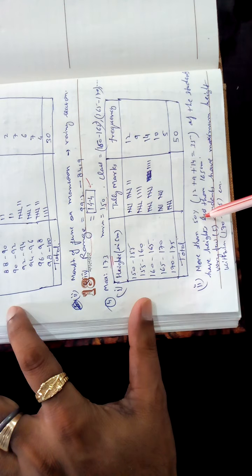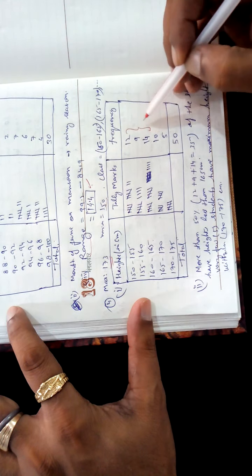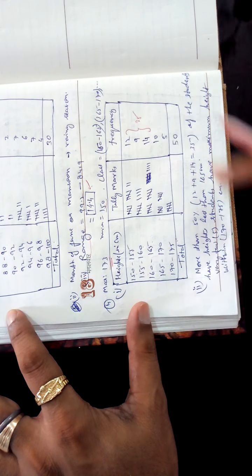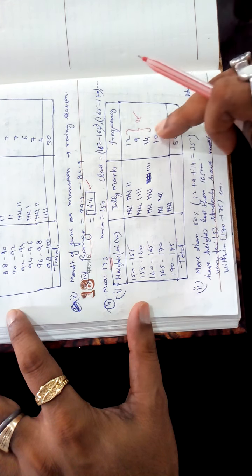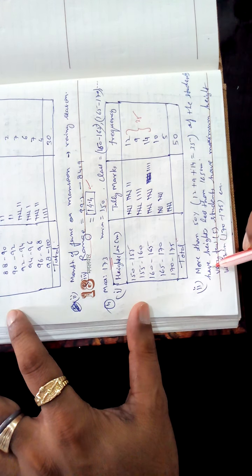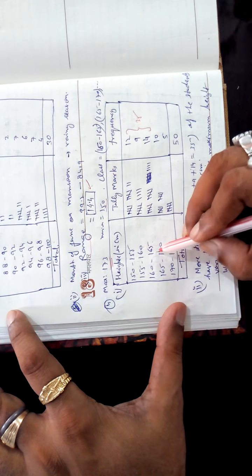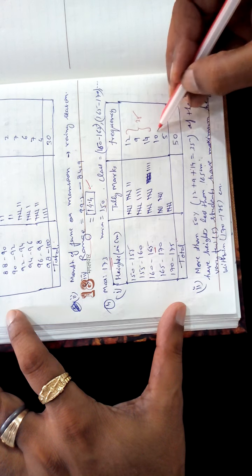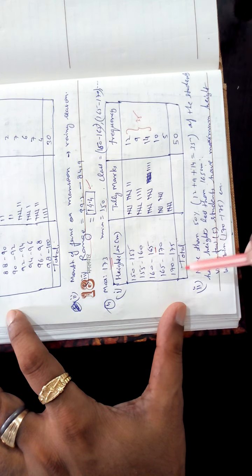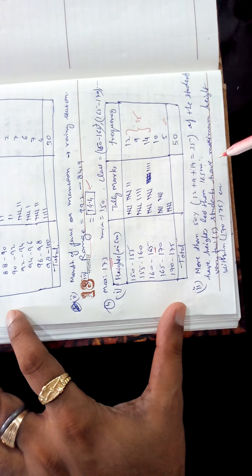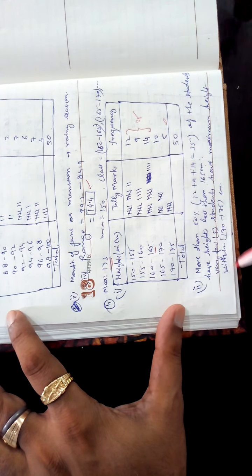You conclude that more than 50 percent, that is 35 students out of 50, have height less than 165 centimeters. It is the observation. But very few are there between 170 and above. Only 5 are there. Very few. So you can write this result.